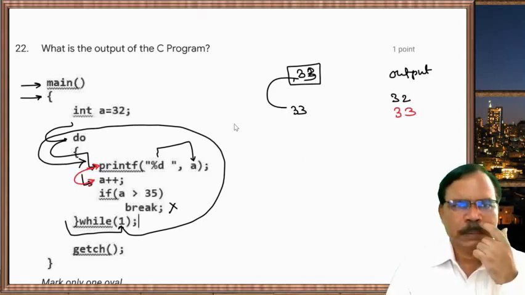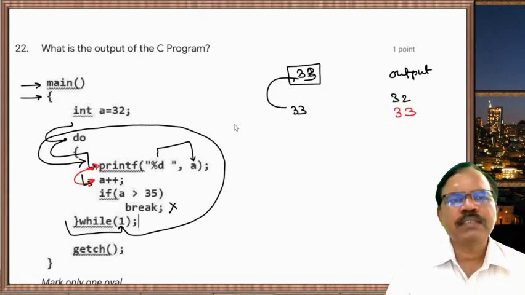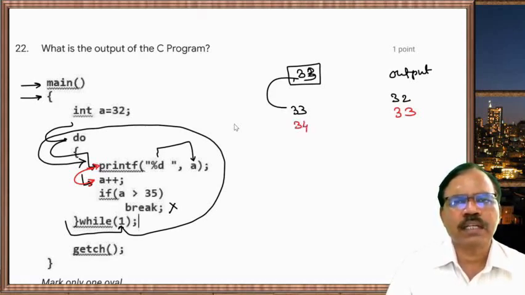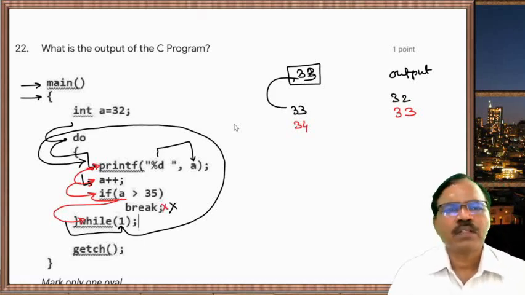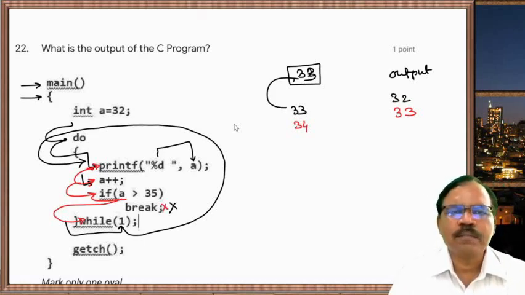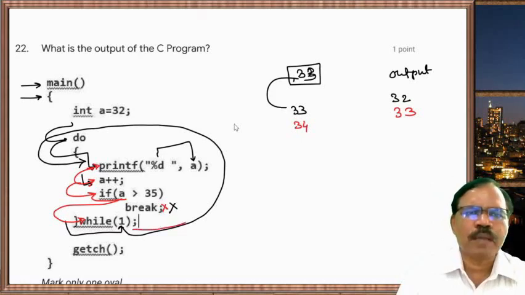So a++ means value of a is increased by 1. So it becomes 34. It checks with condition here. Condition is false. So it goes to this one because break is not evaluated. So now what happens? 1 means it is true. It goes back again.